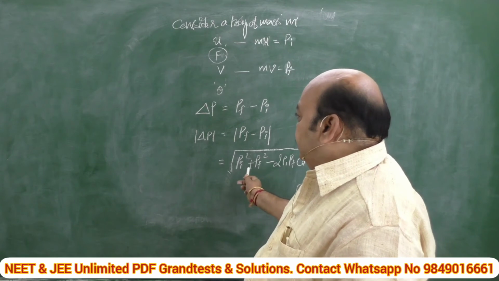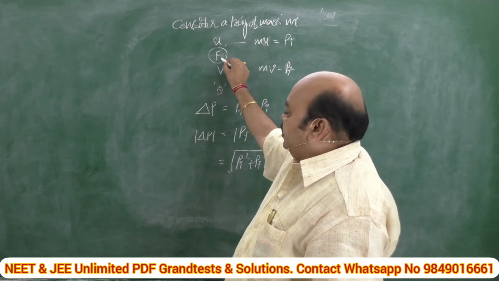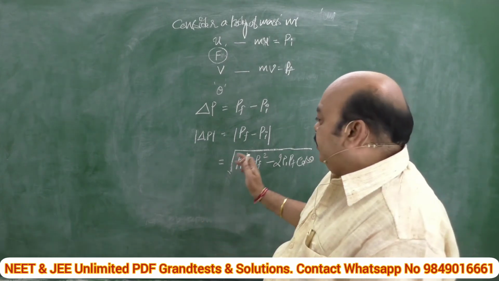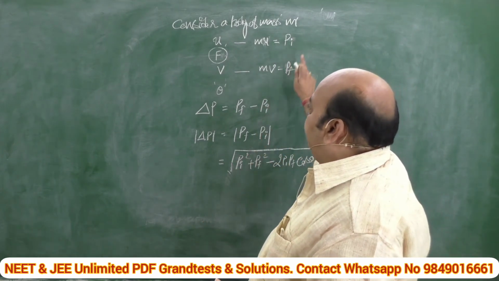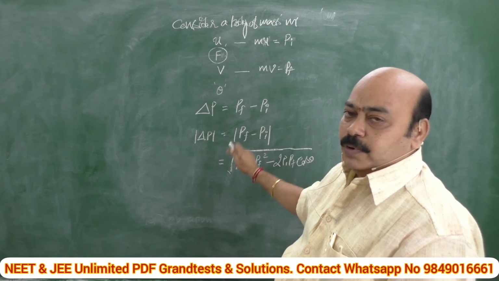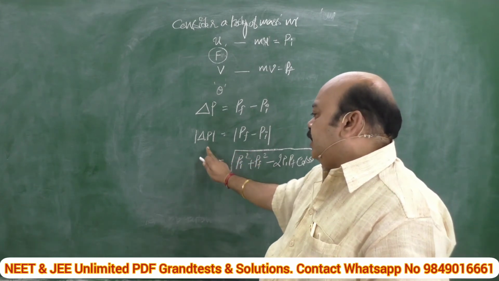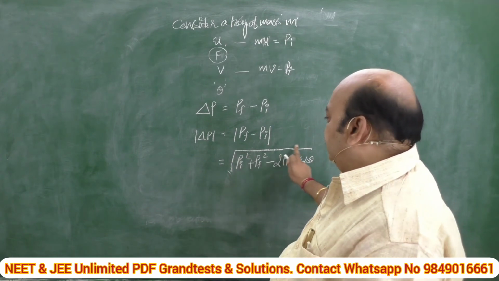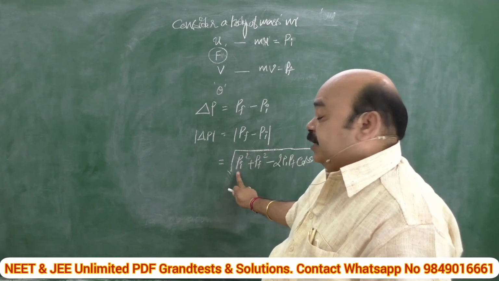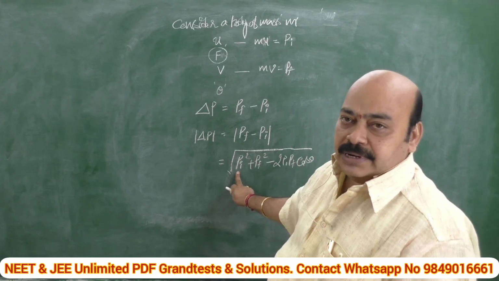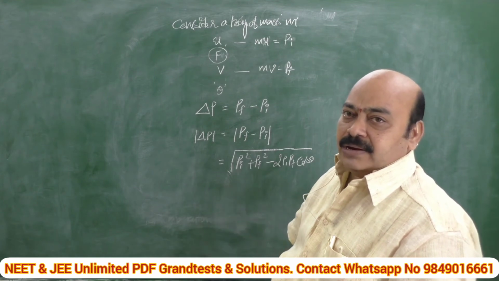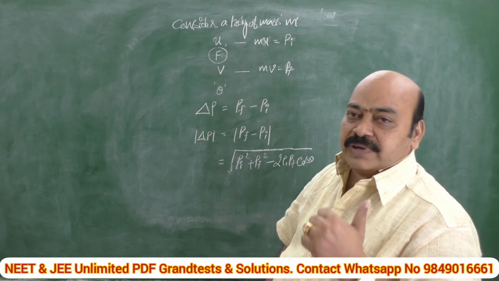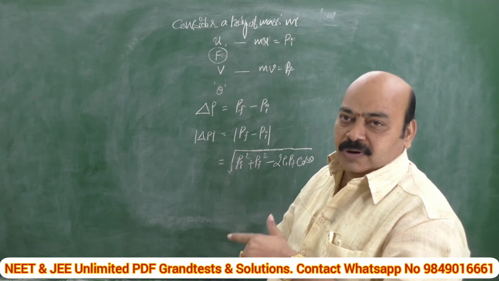Why does its direction change? By the application of the force F, its direction changes. Let theta be the angle between the initial and final momenta of the body. In such cases, we can calculate the magnitude of the change in momentum using the vector law. From vector addition, the magnitude of A plus B is equal to square root of A square plus B square plus 2AB cos theta.